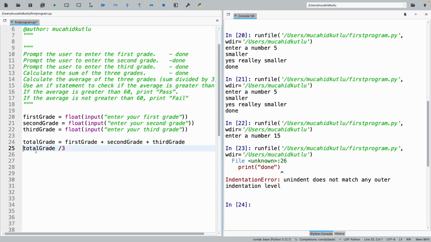Yeah, I need to define one more variable for that, so that I keep all my data in some place in my memory. That's why I keep saying this. Average grade is total grade divided by 3. Since we have float numbers, we are doing float division. All right, now we also did this part. Now here we are. Use an if statement to check if the average is greater than 60.